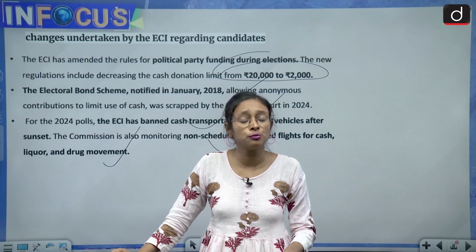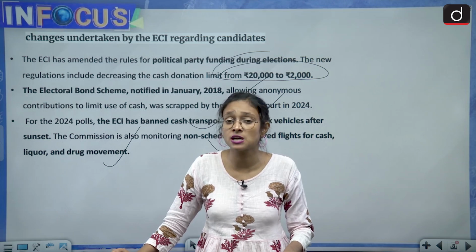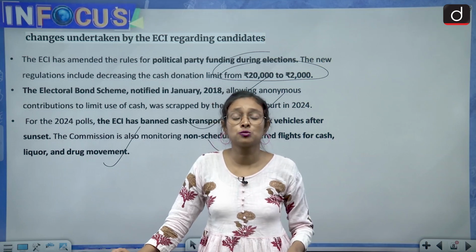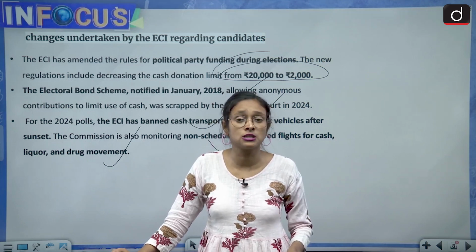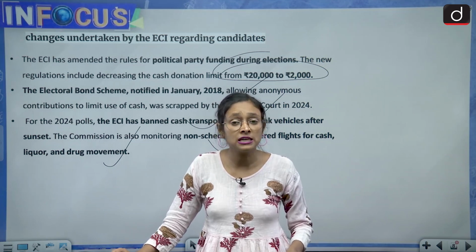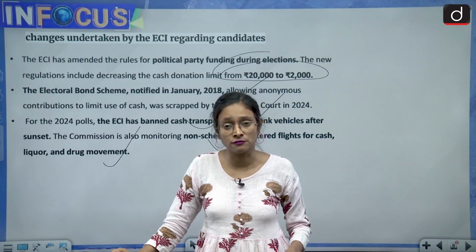In order to remove it, the Election Commission of India has taken a few steps, but these steps are not sufficient to remove money and muscle power from politics. Strong measures should be taken by the government of this country and ECI in order to remove money and muscle power, and also to conduct free and fair elections in this country.